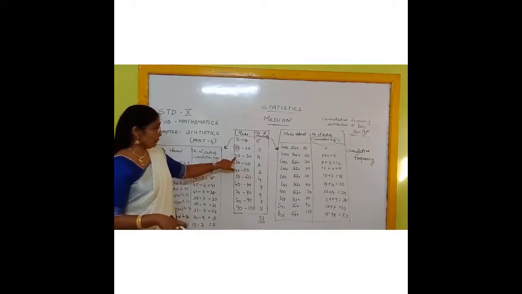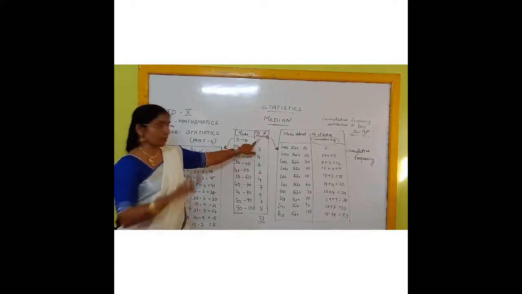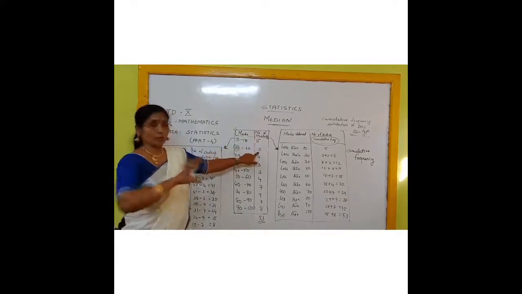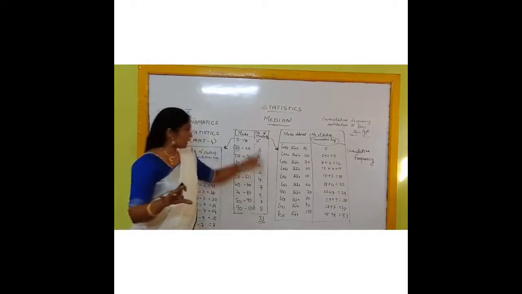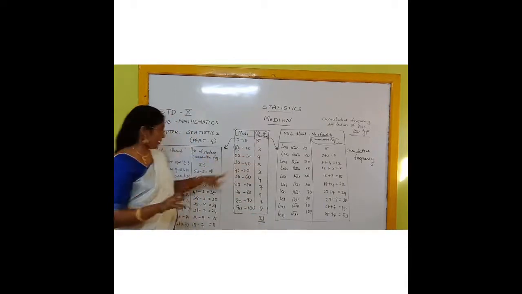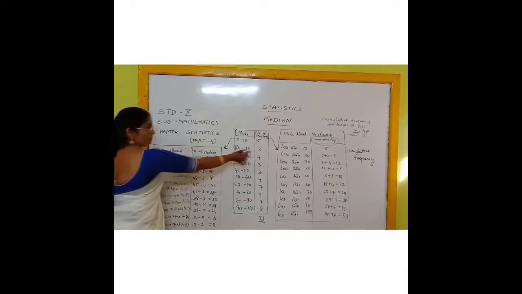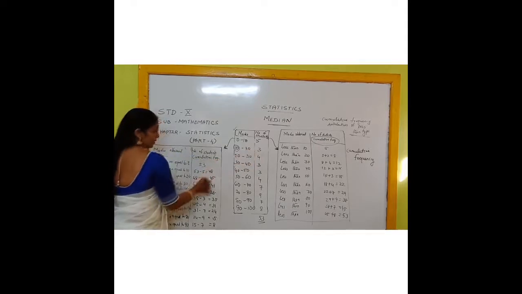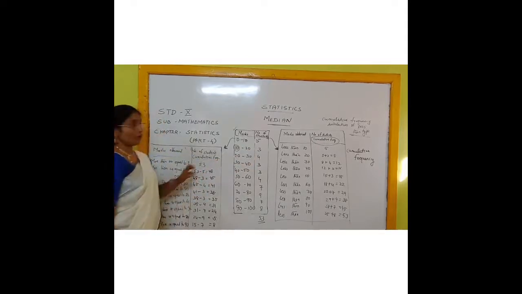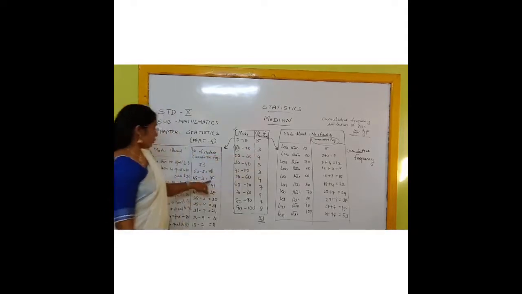Next step, we will write more than or equal to 20. Do you know that these 5 students also will not come, and these 3 students also will not come? That means 53 minus how much do you have to take? 8. So you will get 45. Otherwise, you can directly take 48 and subtract 3 from it. So 48 minus 3 is equal to 45.